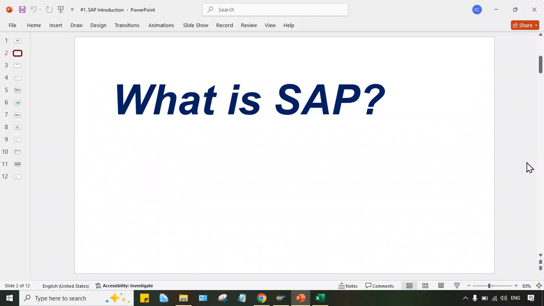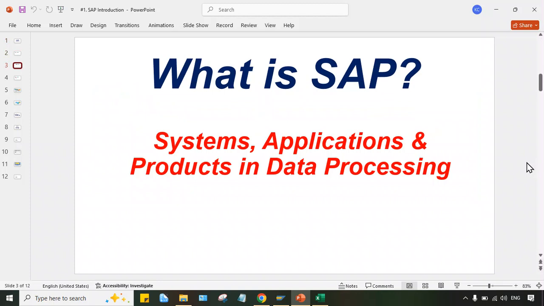So here is the first slide, and look at what is written. What is SAP? Here is the answer: Systems, Applications and Products in Data Processing. Is it a correct answer, guys? If I ask the same question of anybody, most of you will give the same answer. But I'll tell you, this is not a 100% correct answer. This is just the full form of SAP. SAP stands for Systems, Applications, and Products in Data Processing.